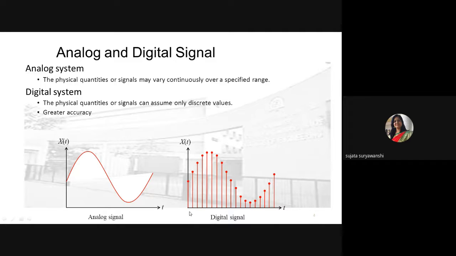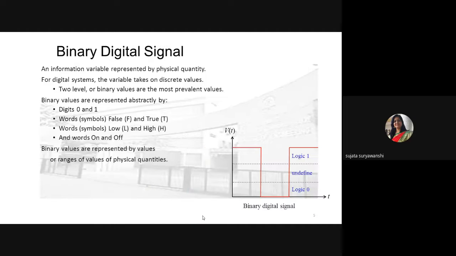Only the data is stored in the discrete values. So if such a signal we want to send from one end to the other end, and if in between sender and receiver noise gets added into that signal, then that particular noise will get added into the magnitude, but the actual information is stored in the discrete form only. So we'll get the actual data at the receiver side. That's why the digital system has greater accuracy as compared to the analog signal.